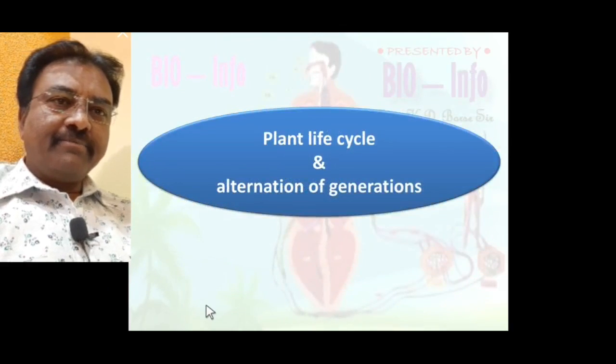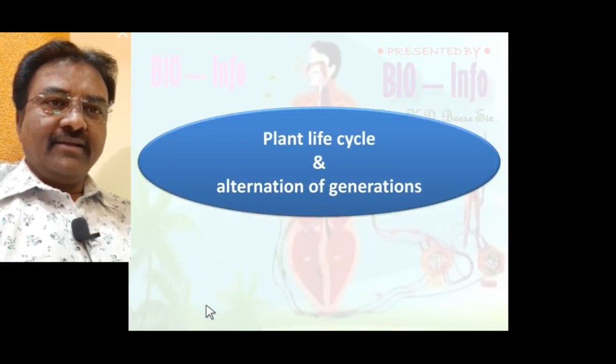Now we learn the plant life cycle, alternation of generation.